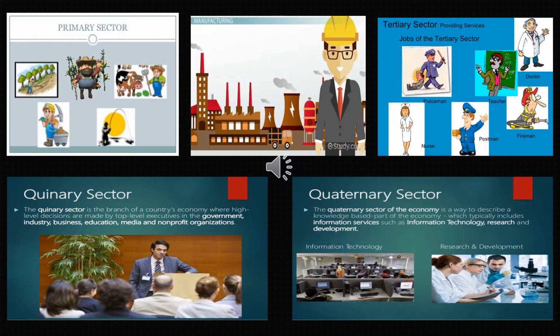In the right bottom corner, you can see the quaternary activity, where we are talking about research, development, and information technology. And finally, coming to the left bottom corner is the quinary activity, where we are talking about the highest hierarchy of decision making.